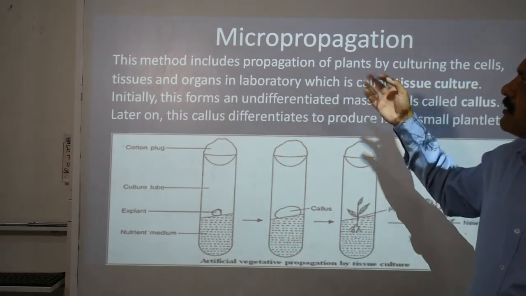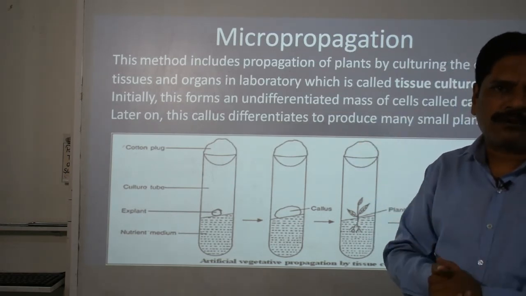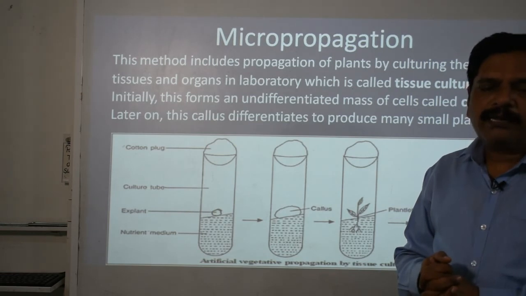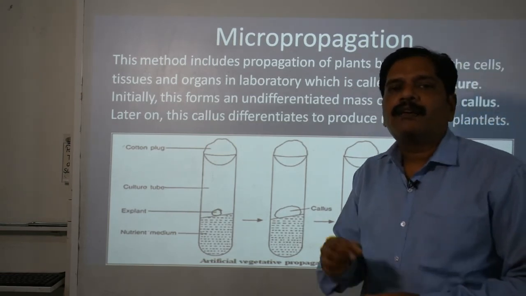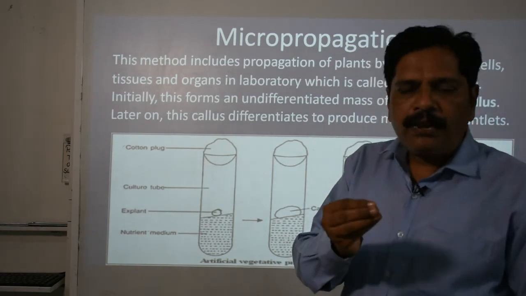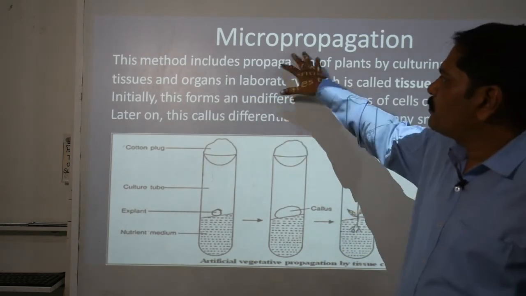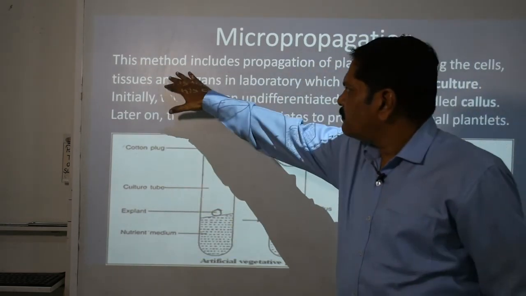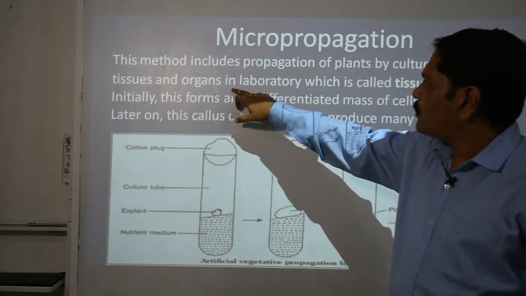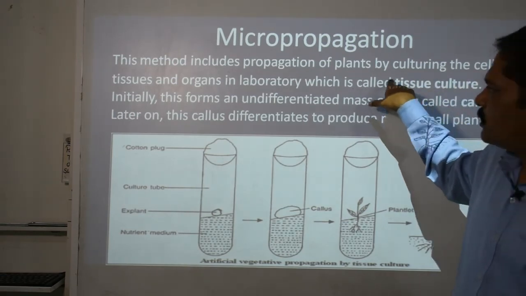Clear? As the term itself gives the meaning, micropropagation: micro means very small. When a new individual or plant is grown by taking either a single somatic cell, a group of cells or a part of a plant to grow the new individual, that is called micropropagation. This method includes the propagation of plants by culturing cells, tissues and organs in the laboratory, which is called tissue culture. Remember this term, tissue culture.